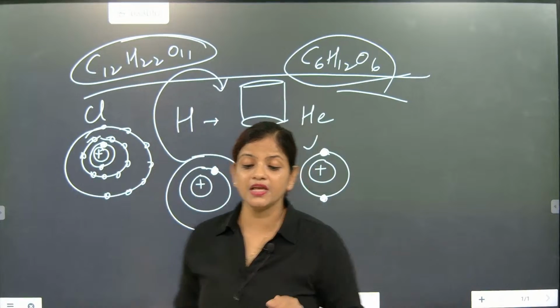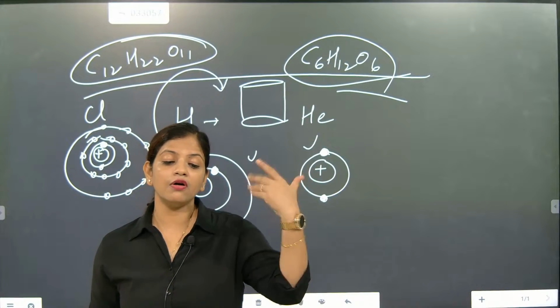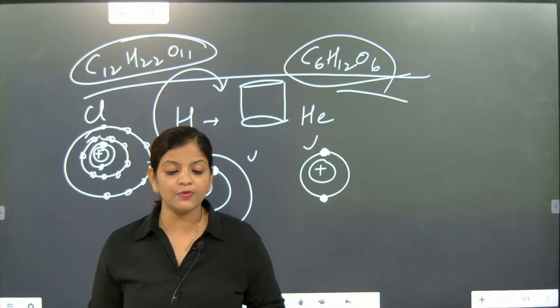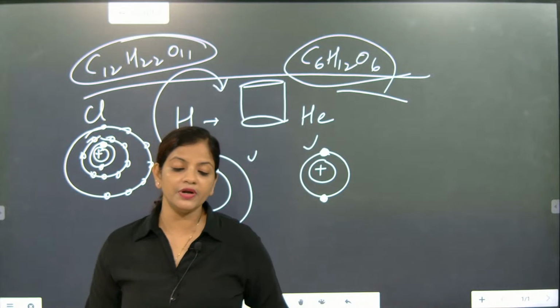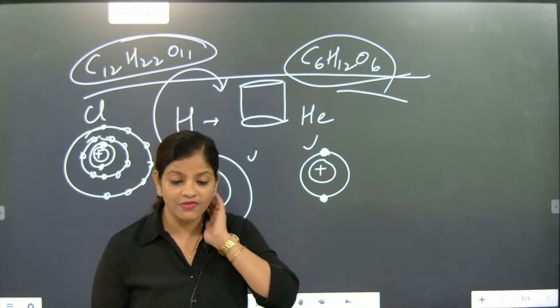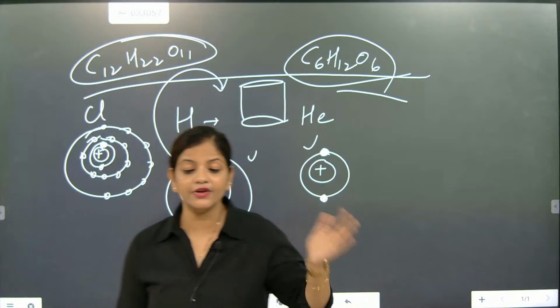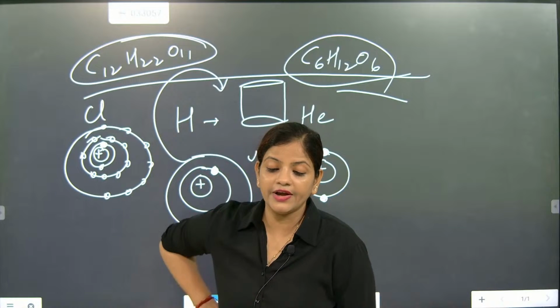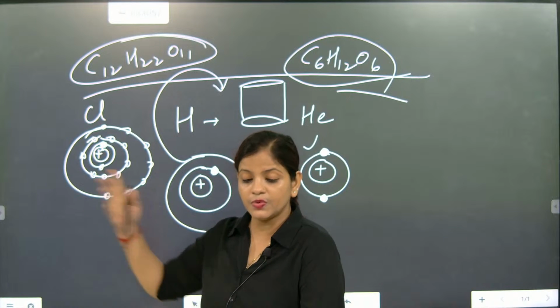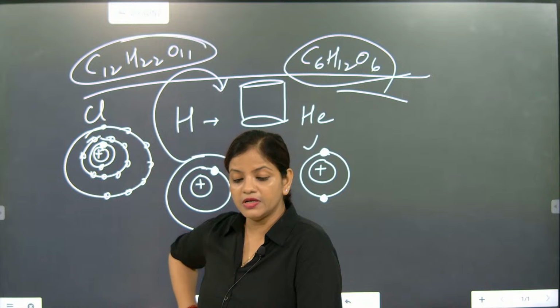But when you take a container of sugar, you will always find the same type of sugar molecule, same physical property, same chemical property. In the same way, if in a container we are taking hydrogen, we will always get the same type of hydrogen molecules. I hope you might have understood.